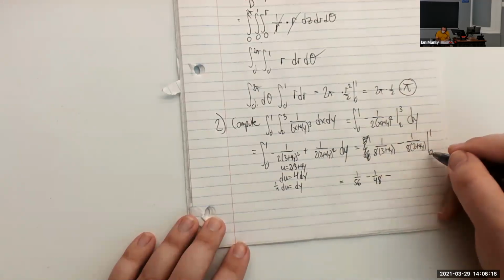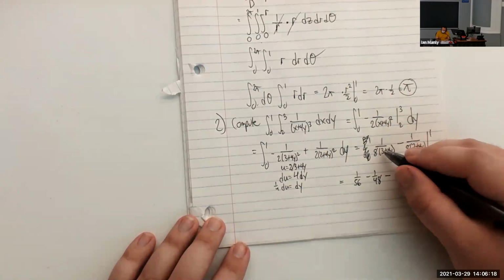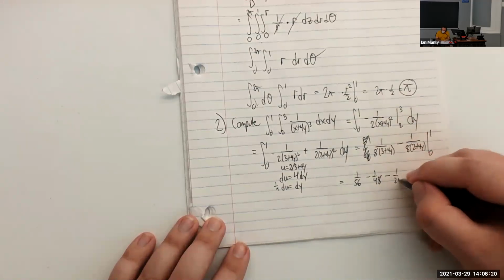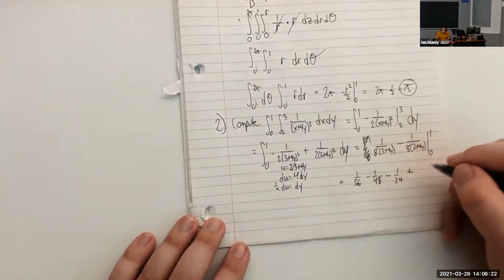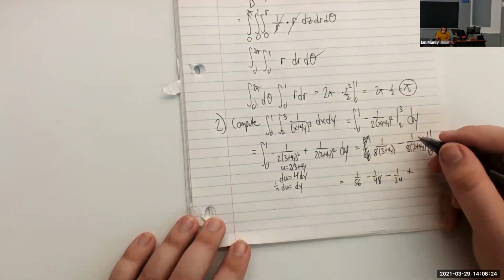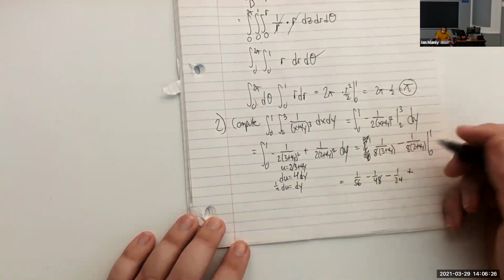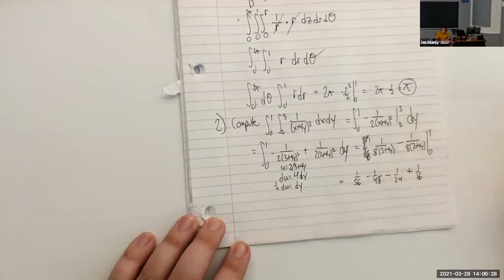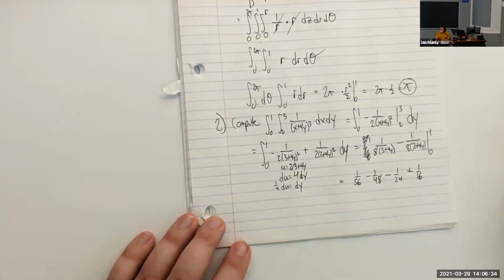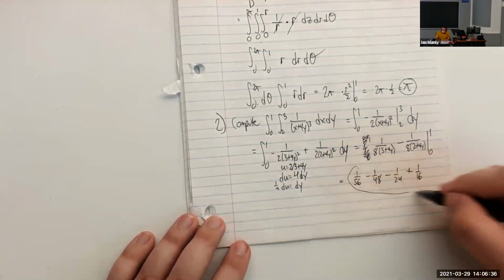So I have minus, and then I have 1/8 times 3, which is 1/24. And then I have plus 1/8 times 2, which is 1/16. Ooh, this is kind of icky right here. All right. Well, anyways, this is what we get here.